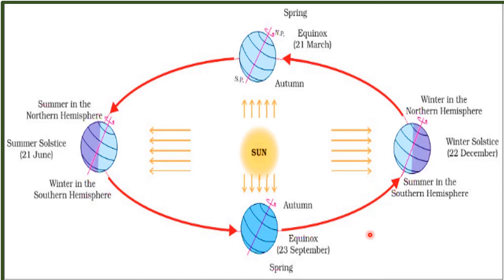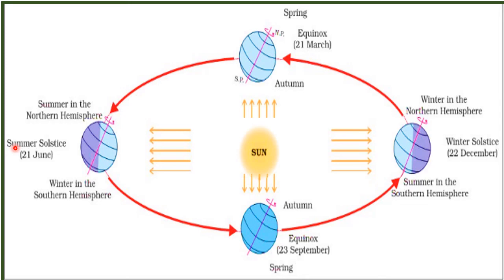And if anyone asks how many seasons there are, then we can say that there are four seasons: summer, autumn, winter, and spring. And some people can ask questions related to these terms: what is summer solstice, what is winter solstice, what is spring equinox, and what is autumn equinox.